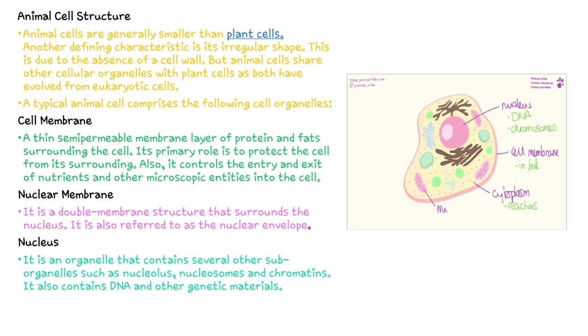Let's come to the first outermost layer of the cell, that is cell membrane. A thin semi-permeable membrane layer of protein and fat surrounds the cell. Its primary role is to protect the cell from its surroundings, and also it controls the entry and exit of nutrients and other microscopic entities into the cell.